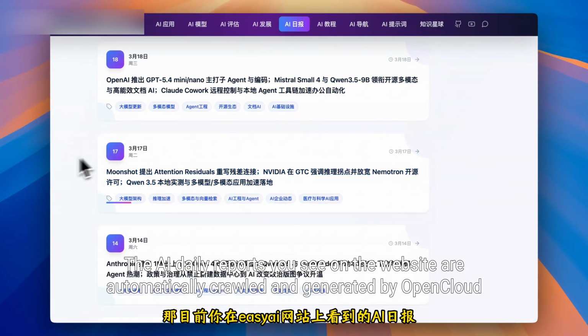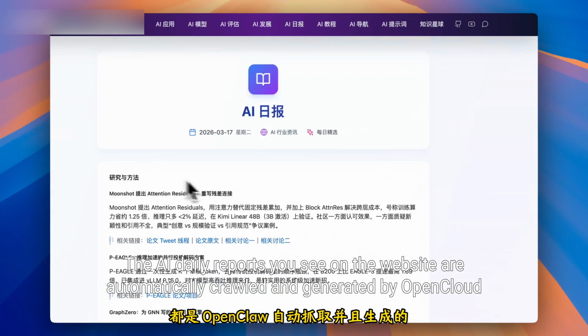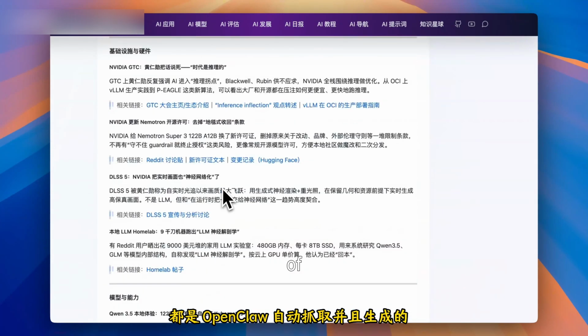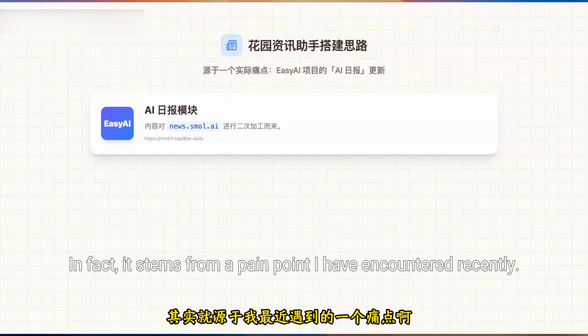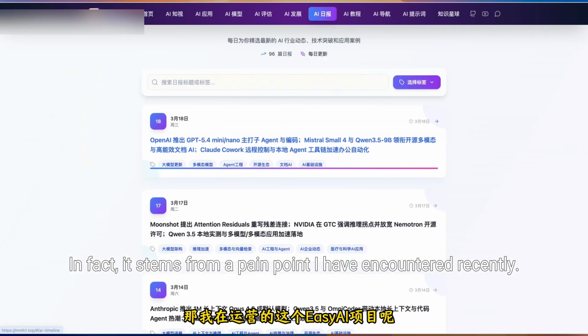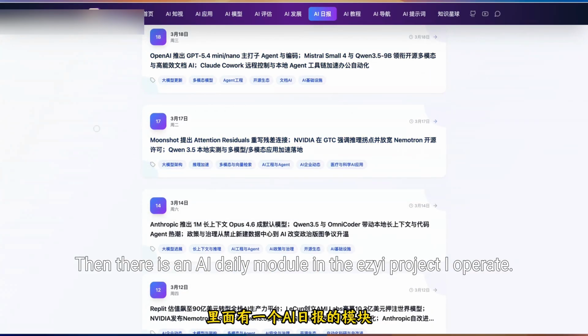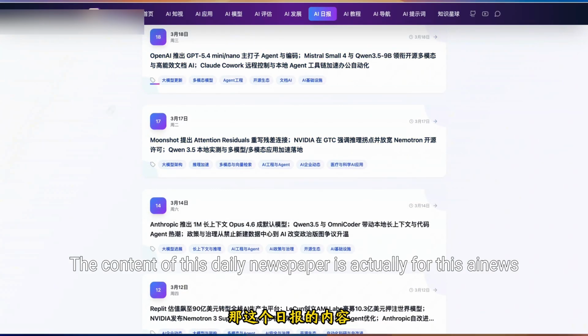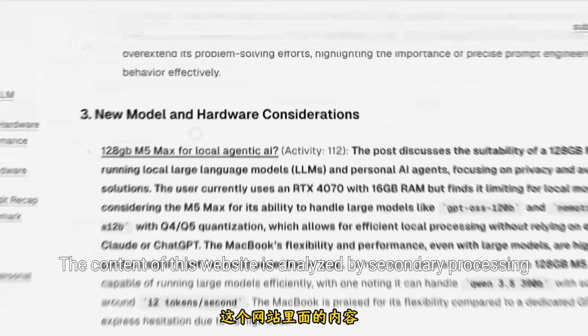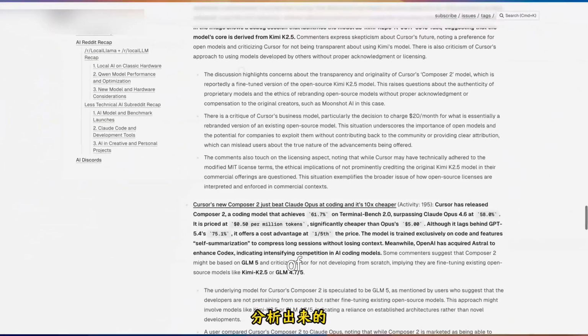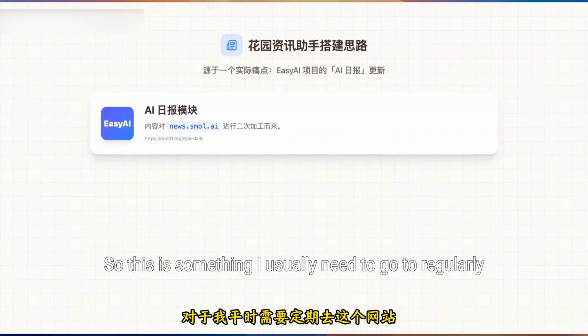The AI Daily reports you see on the website are automatically crawled and generated by OpenCloud. What about the birth of this agent? In fact, it stems from a pain point I have encountered recently. Then there's an AI Daily module in the EZI project I operate. The content of this daily newspaper is actually for this A-News. The content of this website is analyzed by secondary processing so this is something I usually need to go to regularly.